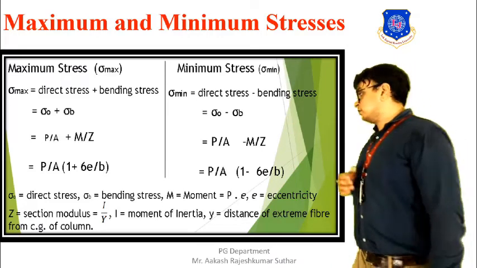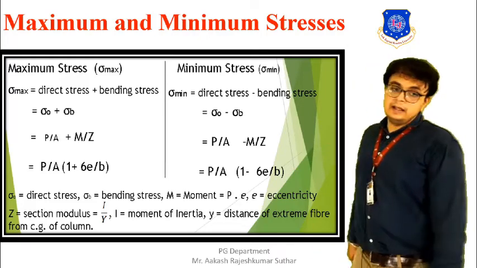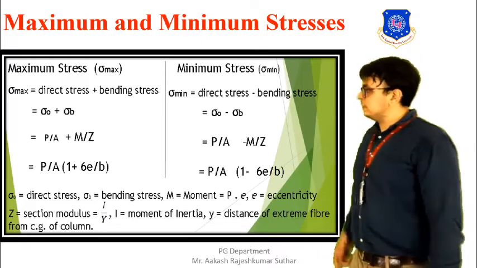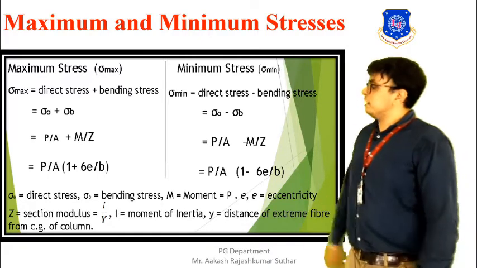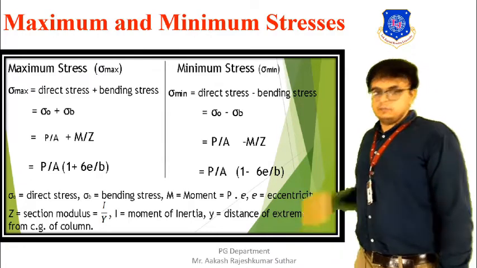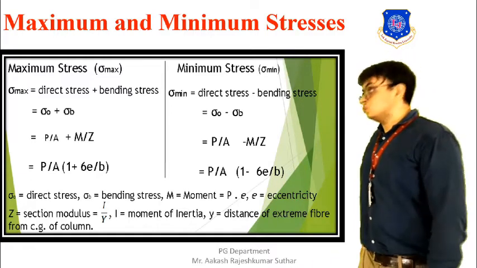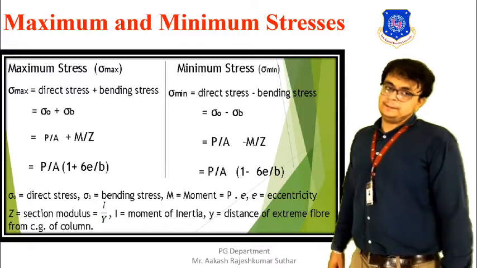And if we are talking about the minimum stress, then its formula will be sigma 0 minus sigma B, that is P by A minus M by Z. On final solving this equation, we will get the formula of P by A into whole bracket 1 minus 6E by B.